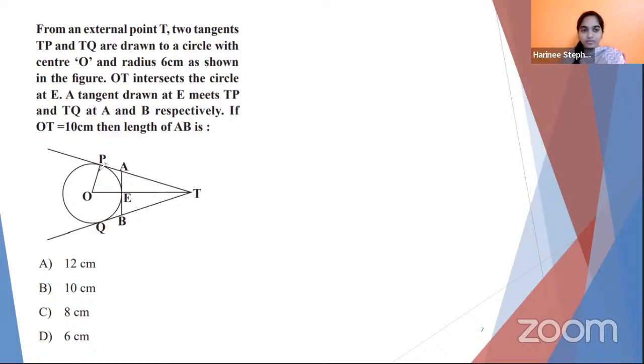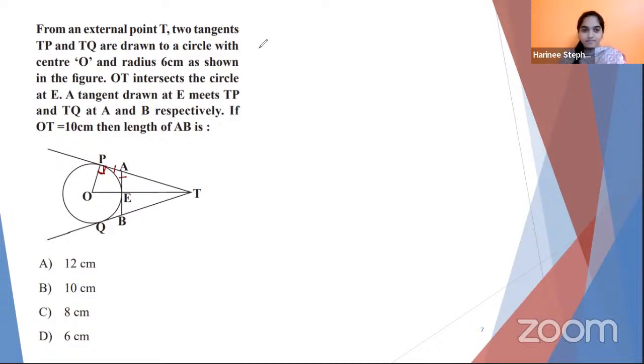Let us mark the known values over here. Since I said OP is a radius and TP is a tangent, which means it makes 90 degree at the point of contact. So mark 90 degree over there. And then, can you see two tangents from an external point other than TP and TQ? It's hidden, it's a small one. Two tangents from the same external point. Yes, dear Manya? AP and AE. Very good. AP and AE. Once you find this, your solution is going to be easy.